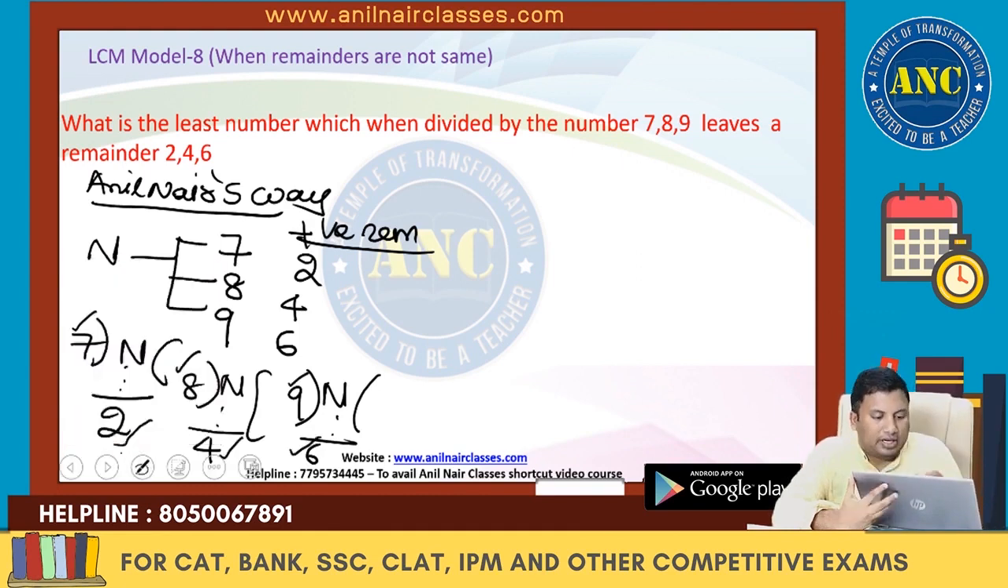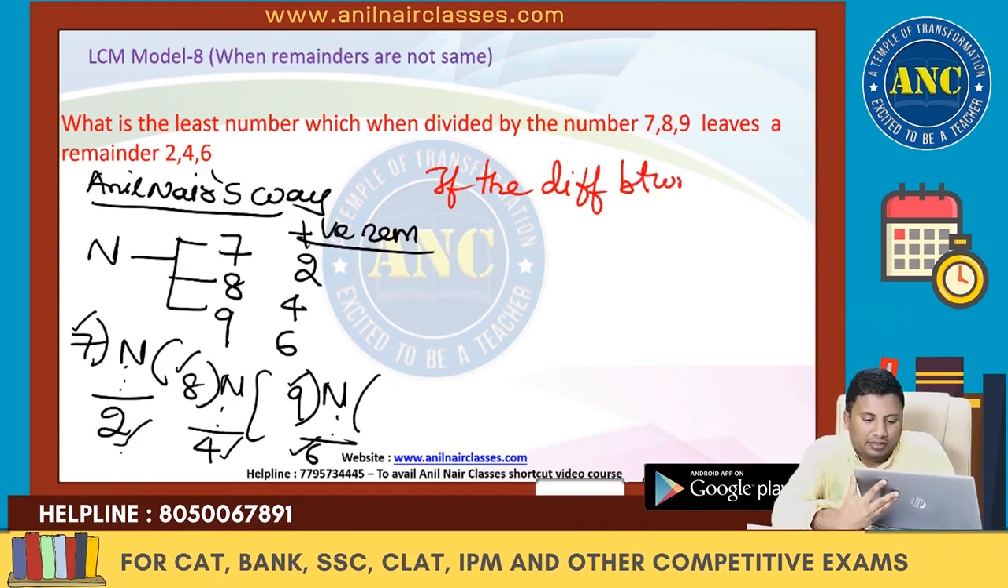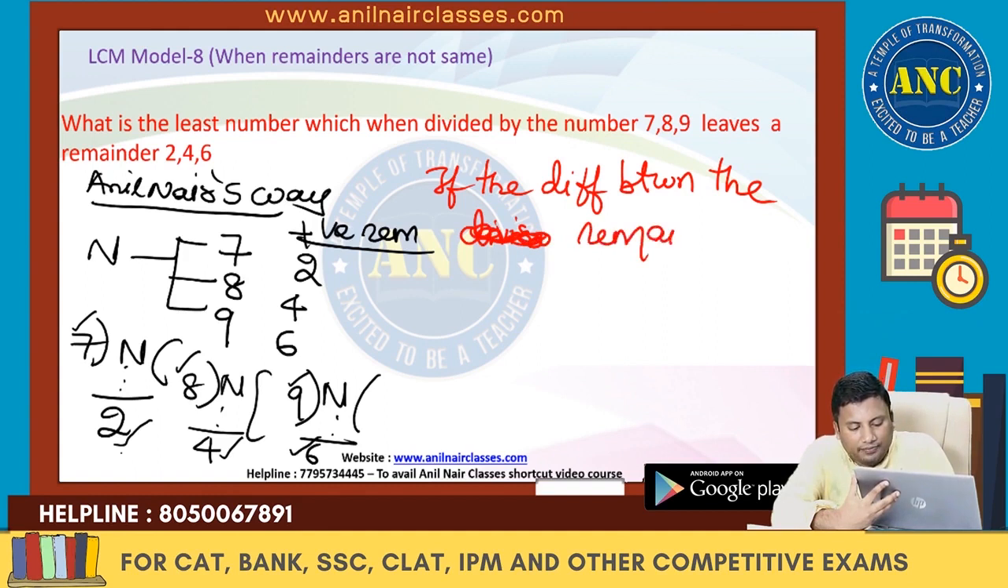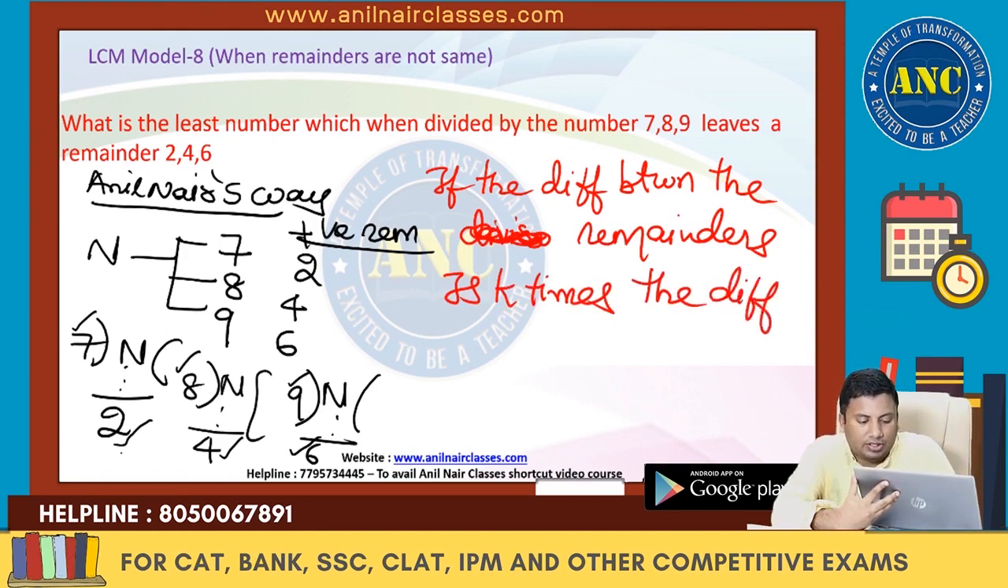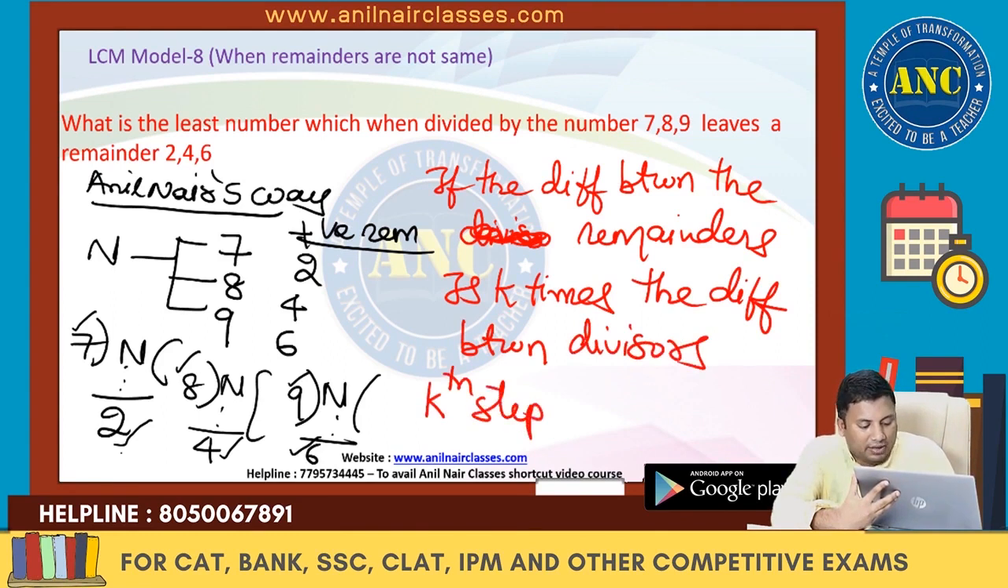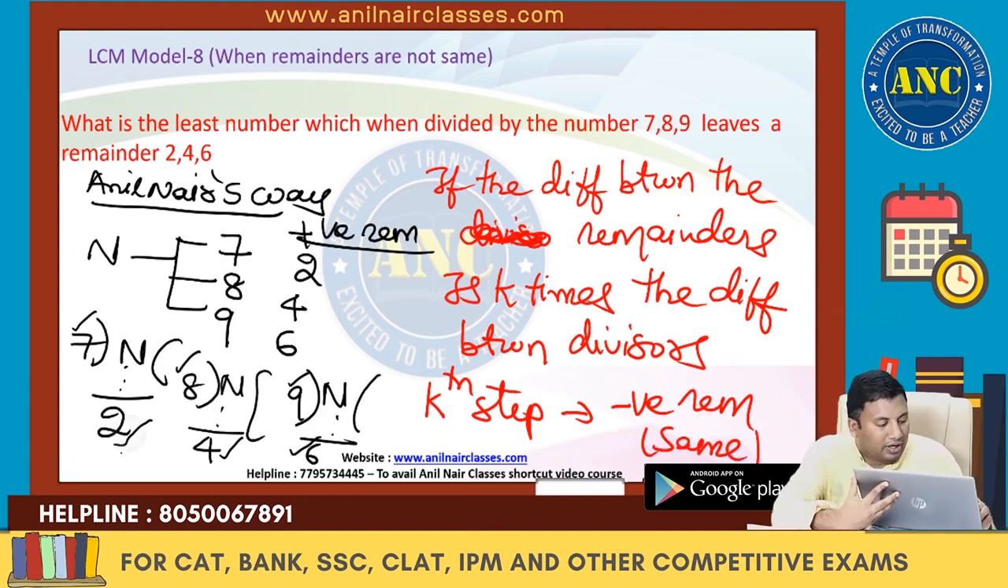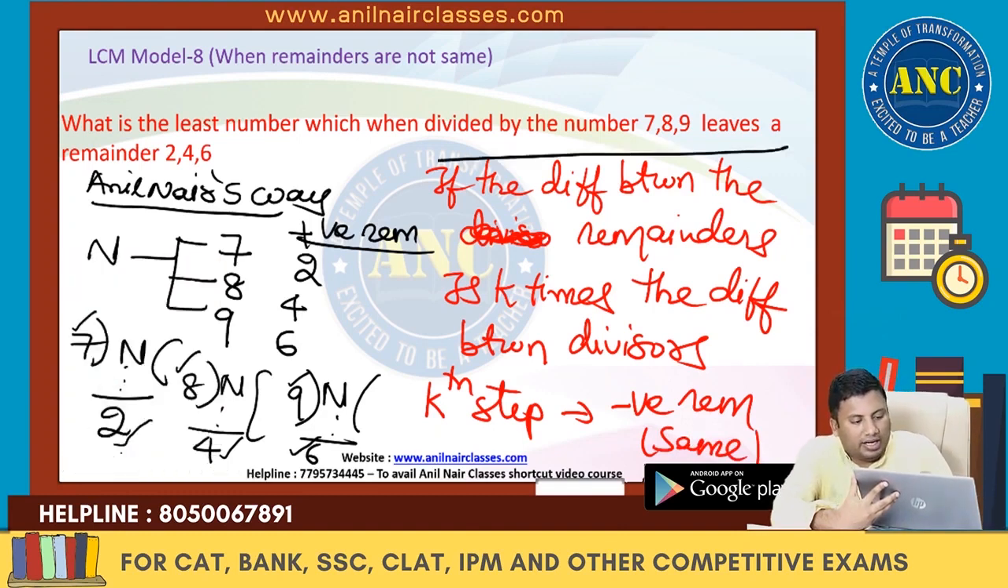Now write down this point. If the difference between the divisors, or if the difference between the remainders, is k times the difference between the divisors, kth step negative remainder will be same. Please write down this point.